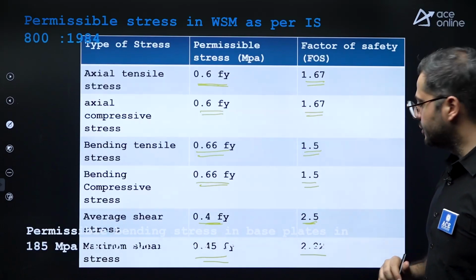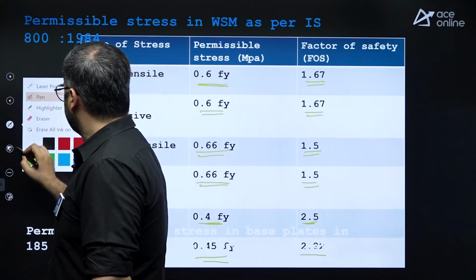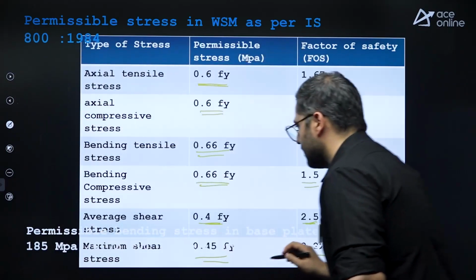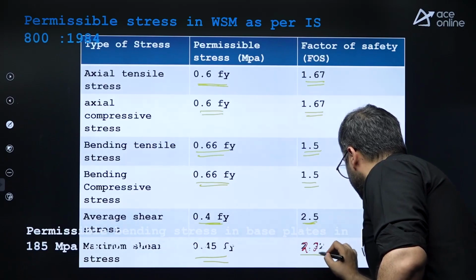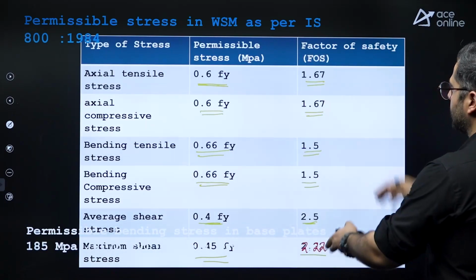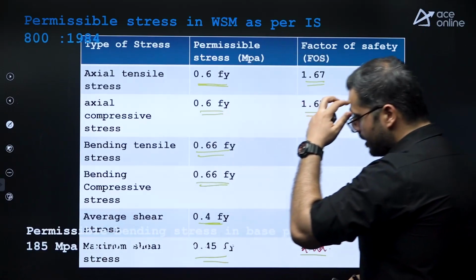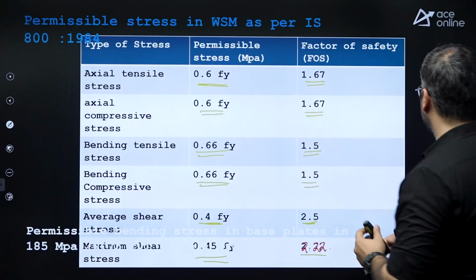And the factor of safety is 2.22. For this case, this is 2.22, right? The statement which is hidden over here, because of the screen resolution, let me just tell you over here. Permissible bending stress in base plates.